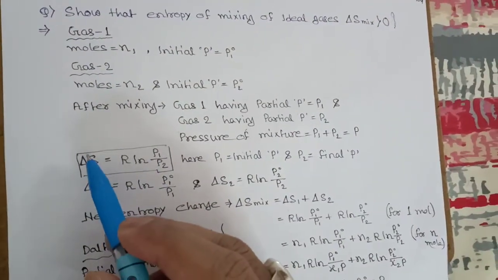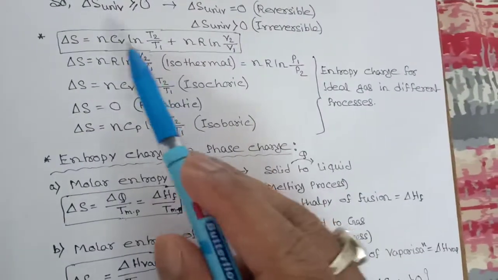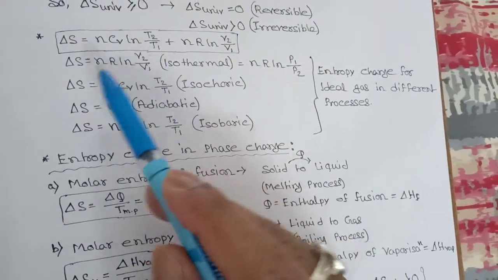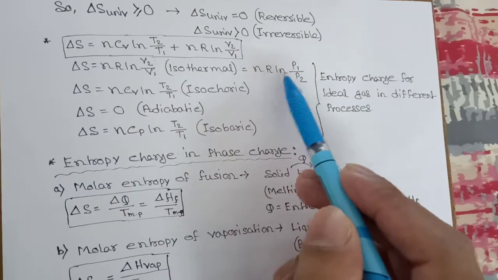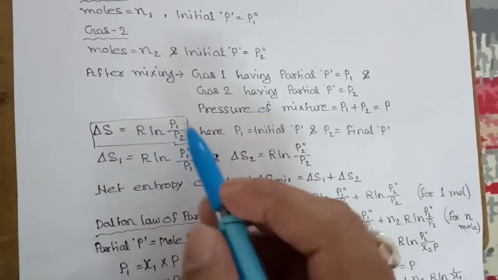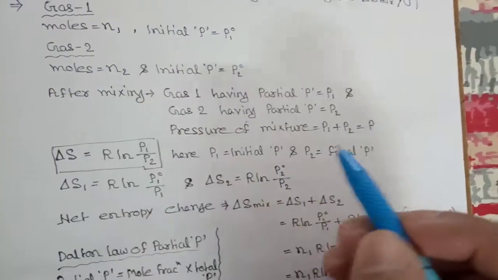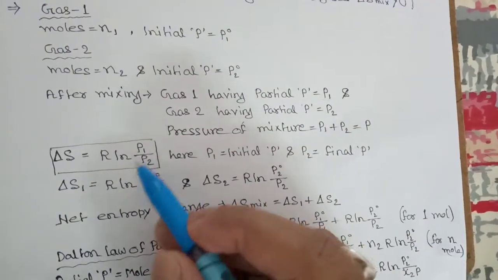Now we have the equation del S equal to R ln P1 by P2. See, this is del S equal to R ln P1 by P2. Here, n means for n moles of gas, and R ln P1 by P2 means for 1 mole of gas. Here P1 is the initial pressure and P2 is the final pressure.